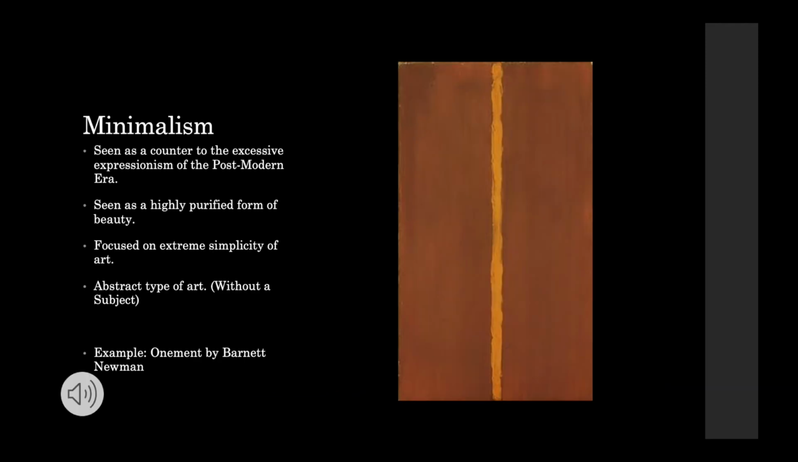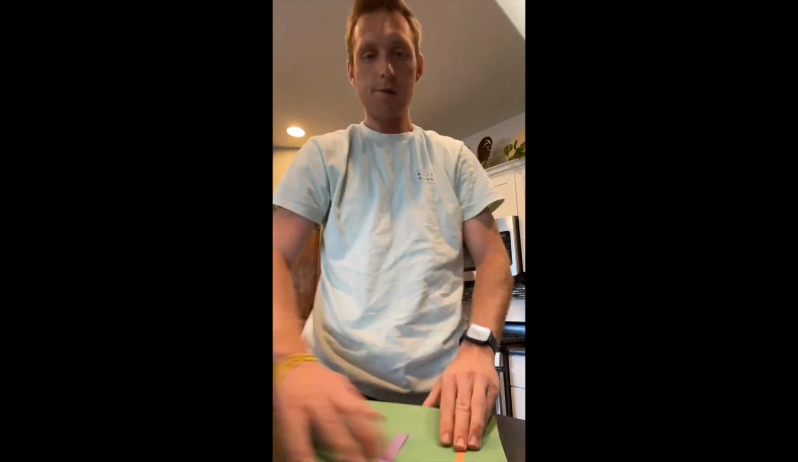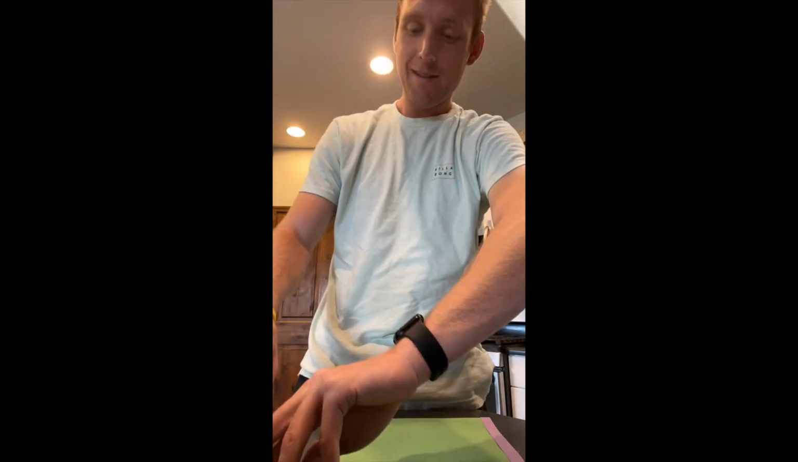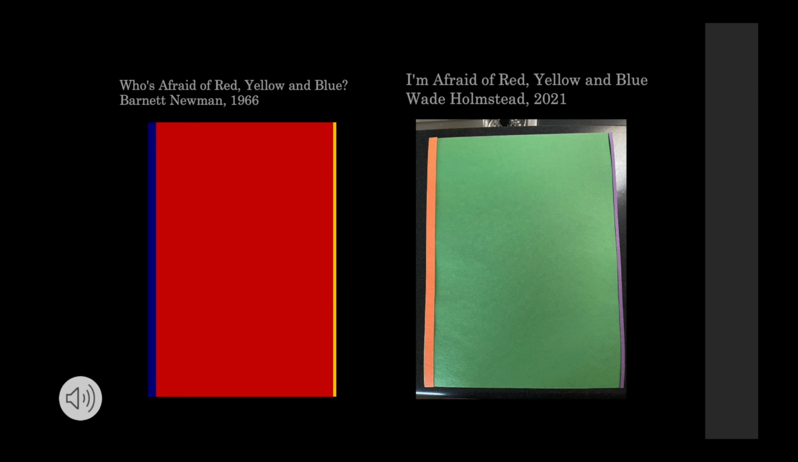Another movement from the postmodern era of art is minimalism, which focuses on extreme simplicity and not on extreme expressionism like other popular paintings at the time. It was seen as anti-expressionism. The piece that I decided to replicate was Who's Afraid of Red, Yellow, and Blue by Barnett Newman, which is a good example of minimalism because it features only three colors and two lines.